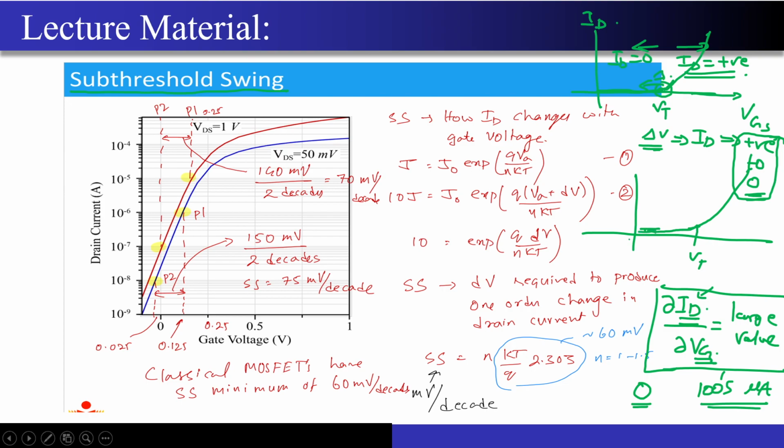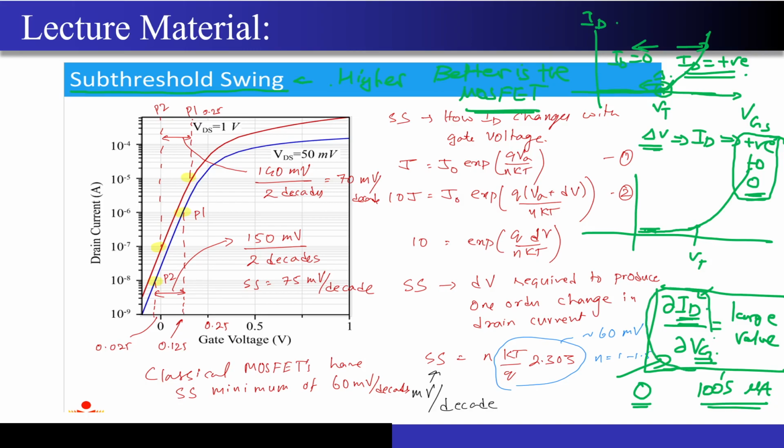The reason I took this slide is to prove to you that the higher the subthreshold swing, the better is the MOSFET. Why did I say that? Because this is the characteristic of the ideal MOSFET. A small change in Vg around the Vt point should produce a large change in the current. So this is what I have defined as a subthreshold swing.